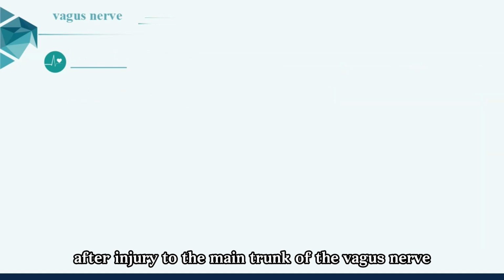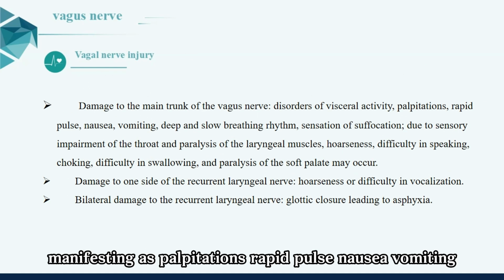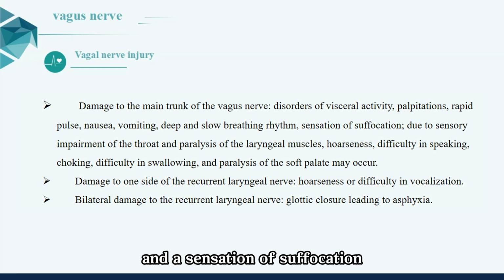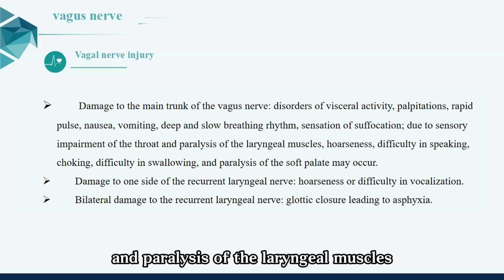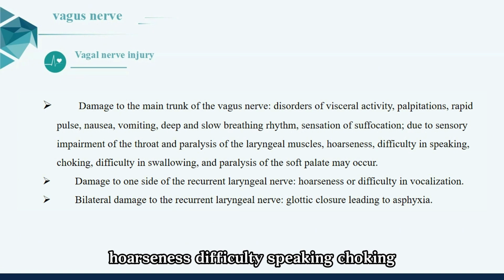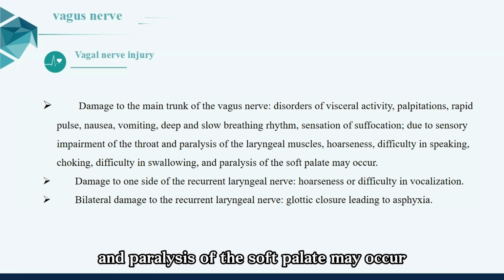After injury to the main trunk of the vagus nerve, visceral activity becomes impaired, manifesting as palpitations, rapid pulse, nausea, vomiting, deep and slow breathing rhythm, and a sensation of suffocation. Due to sensory impairment of the throat and paralysis of the laryngeal muscles, hoarseness, difficulty speaking, choking, difficulty swallowing, and paralysis of the soft palate may occur.